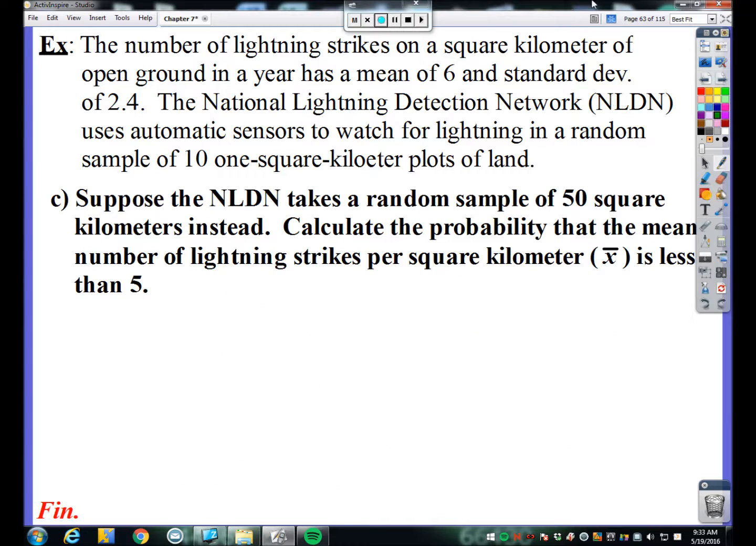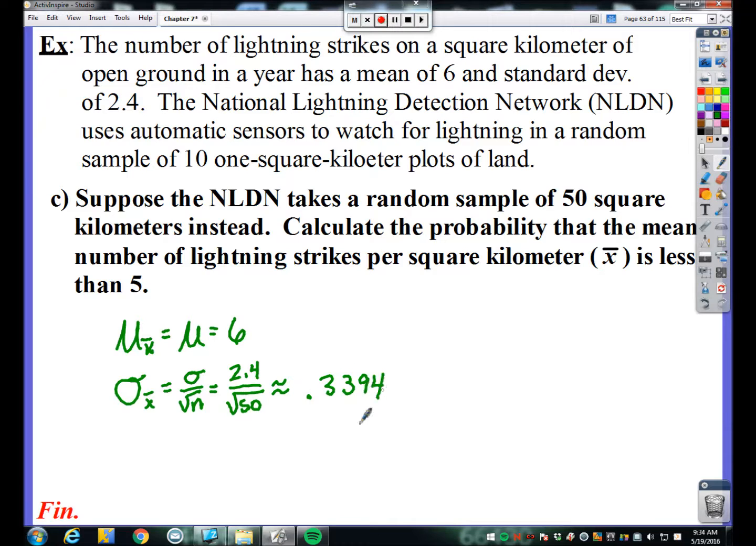So now part C says, suppose the NLDN takes a random sample of 50 square kilometers instead. Calculate the probability that the mean number of lightning strikes per square kilometer is less than 5. Well, now let's go ahead and discuss the SOX of this distribution. We'll go ahead and figure out the mean and standard deviation. The mean is still going to be 6, and the standard deviation is now going to be a little bit different. But we still get to use the 2.4, but now we got our enlarged sample size of 50, so I need to calculate a new standard deviation, which is 0.3394 to 4 sig figs.